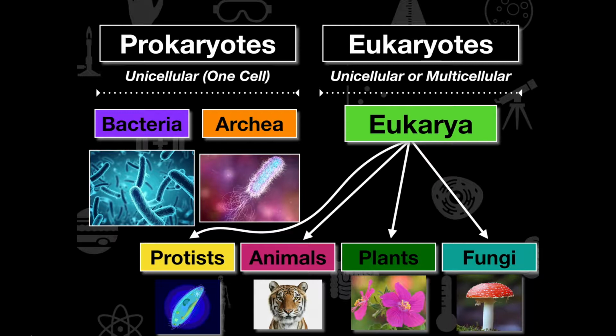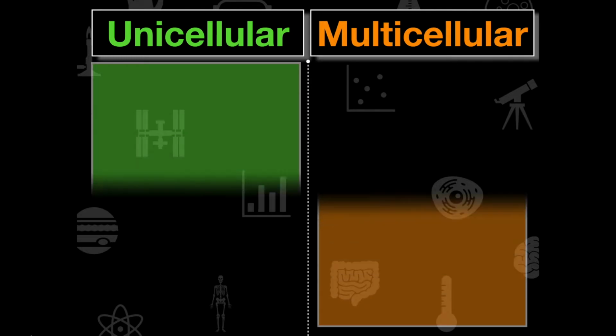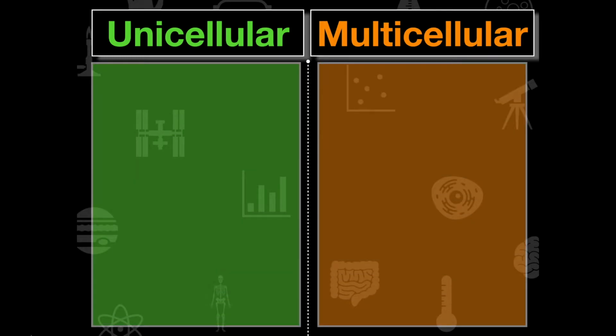So eukaryotes can be unicellular or multicellular, whereas prokaryotes can only be unicellular. And bacteria and archaea are going to fall under prokaryotes, and eukaryotes are going to consist of protists, animals, plants, and fungi. So when we're thinking about this unicellular versus multicellular, what are we thinking about and what categories are going to make this up?